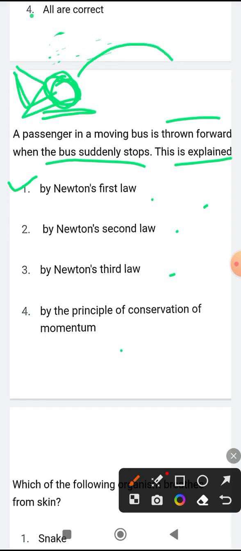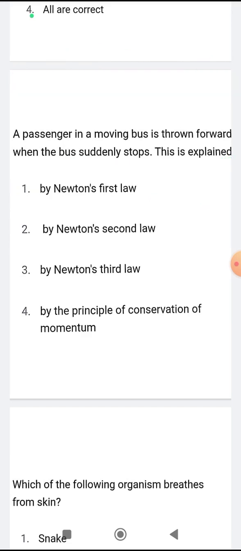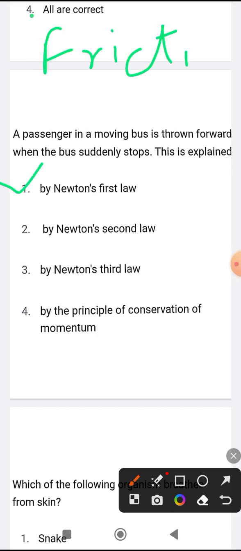Now the ball will what? The ball will roll and keep rolling, isn't it? Unless and until something stops it. And if it stops by its own, then don't think this ball stopped by its own. It is stopped due to what? Due to friction. Okay, due to friction.